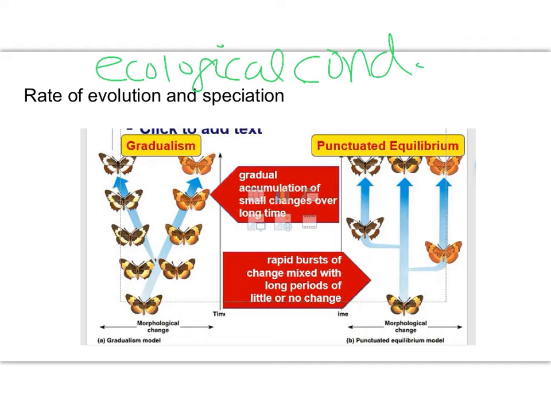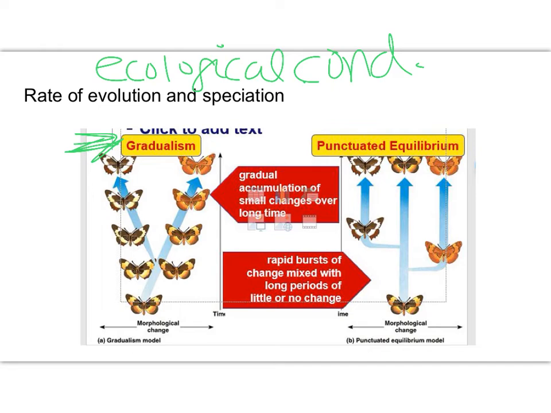So we have two basic ways that we can describe this. We have gradualism, and hopefully you remember these from previous biology. Gradualism is that slow, steady change. So evolution is occurring slowly over hundreds of thousands or millions of years, and it's pretty consistent. There's just a slow, steady change from organism to organism.